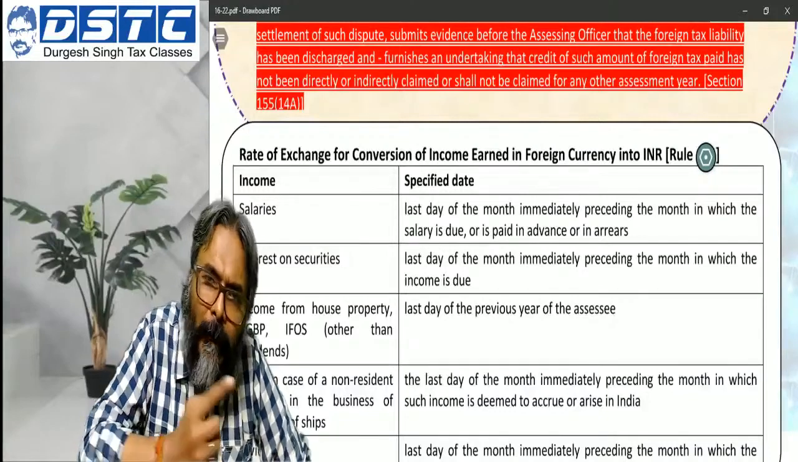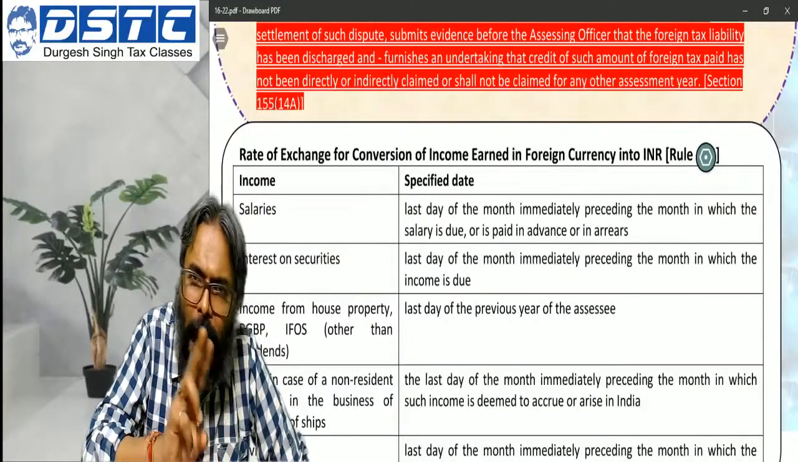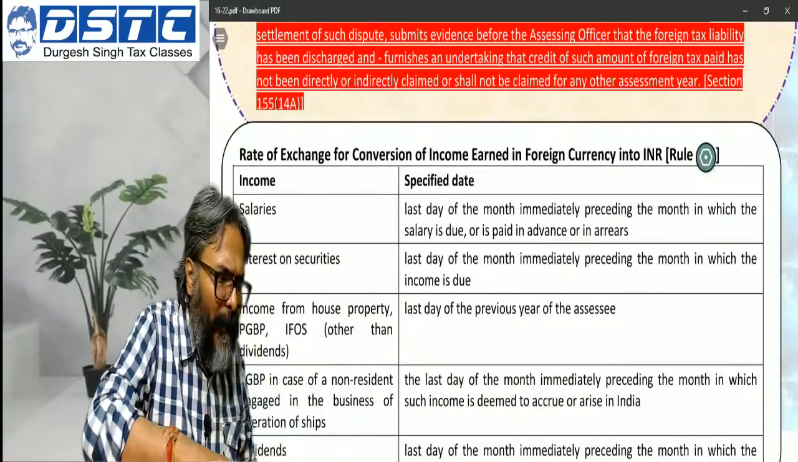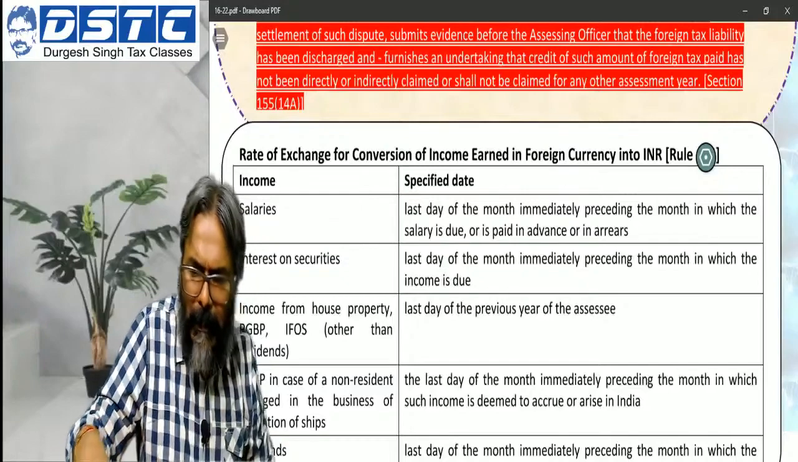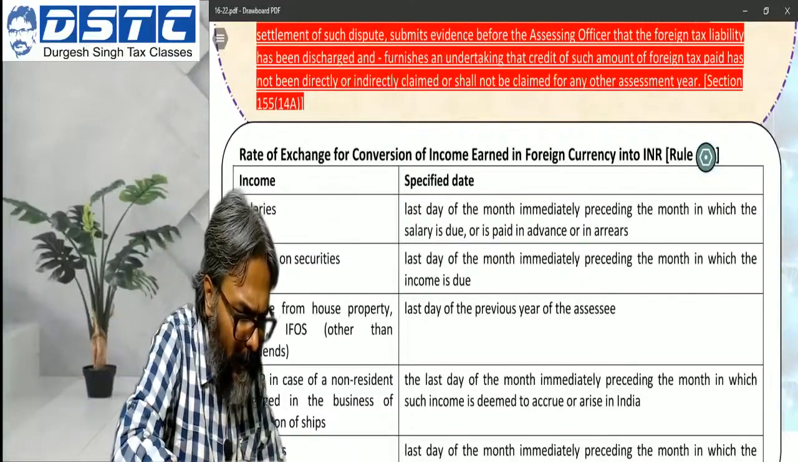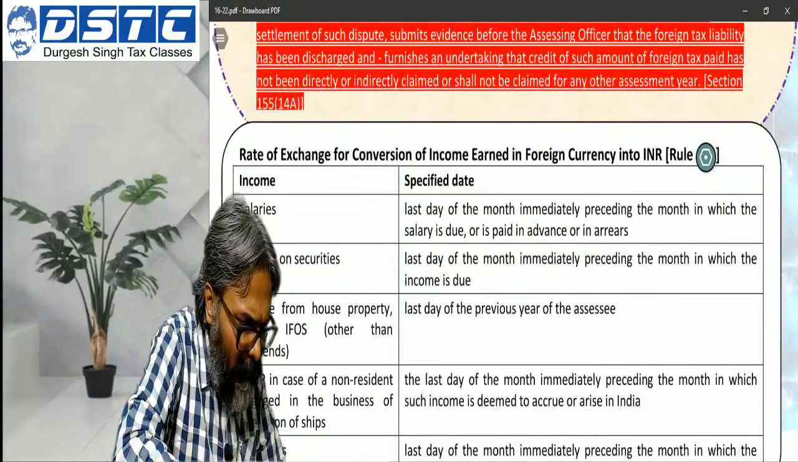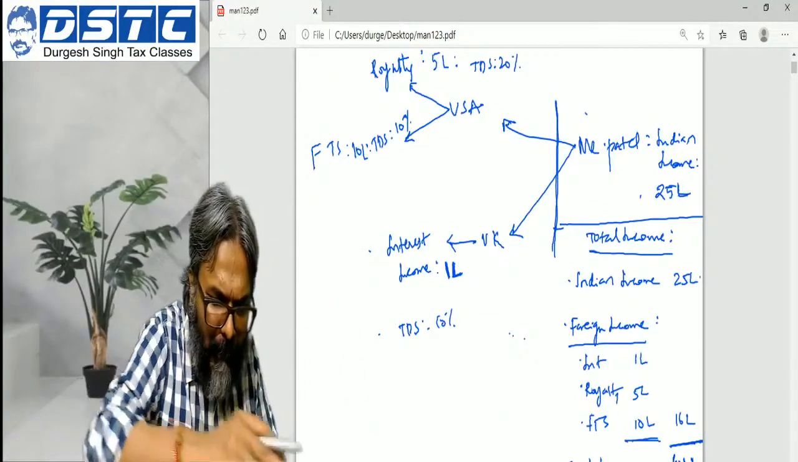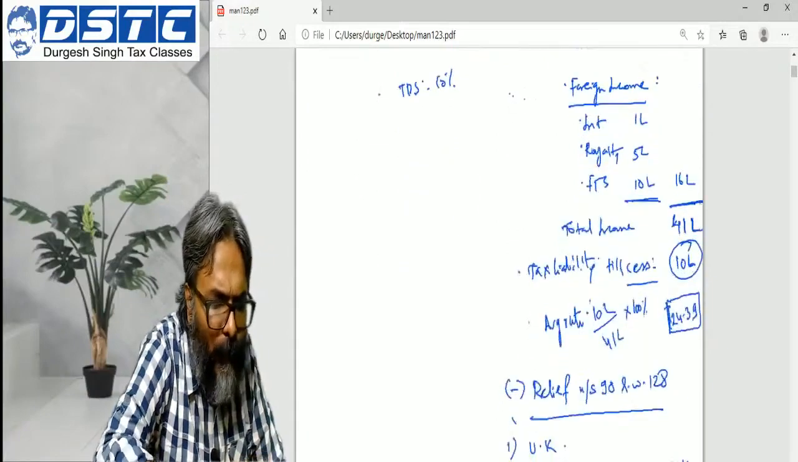So Uma, with one country DTAA is there, so you go with 90. Okay, so in that case, in the same example which I have given you just now, supposing I would have said that with UK we don't have a treaty. With UK I wouldn't have a treaty.